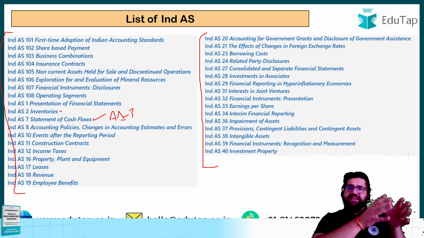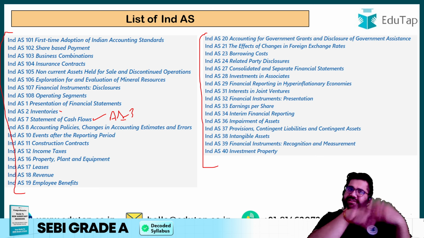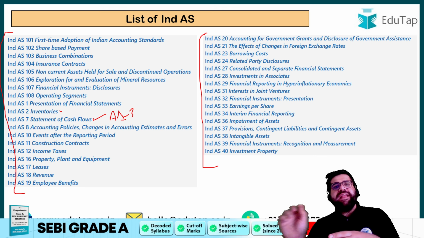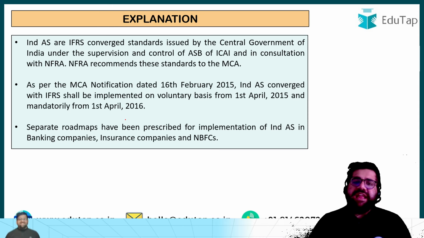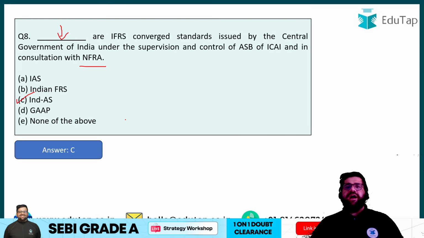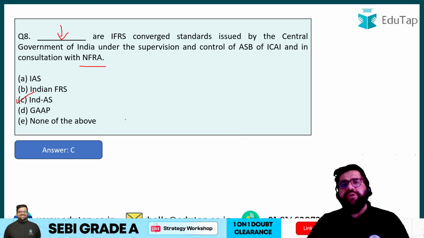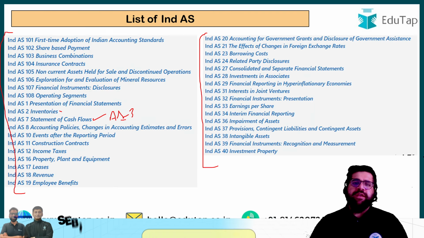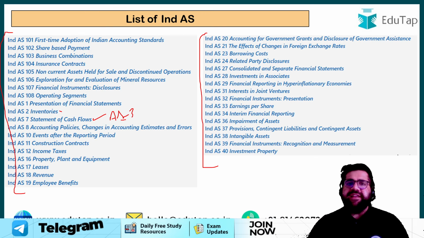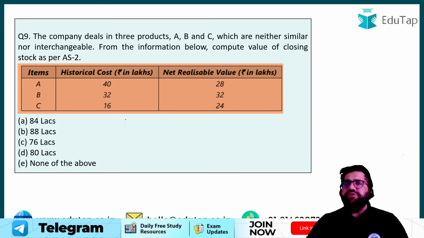So AS is accounting standard. We have made some changes in that and now we have Ind AS, which is basically the Indian accounting standard. And why have we made the changes? Simply because we want to make our accounting standards compliant with the international community, right? So I will request you, once the PDF is available, to go through all these Ind AS. Right?